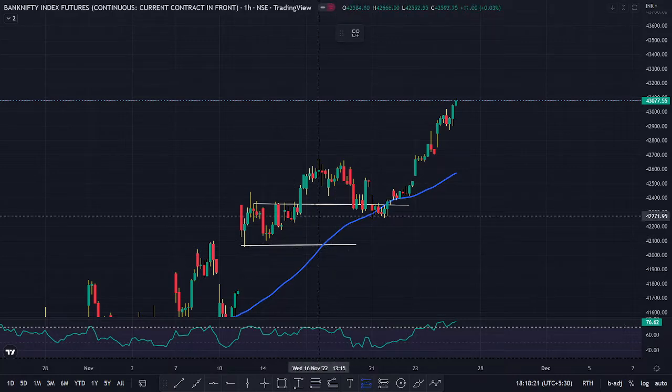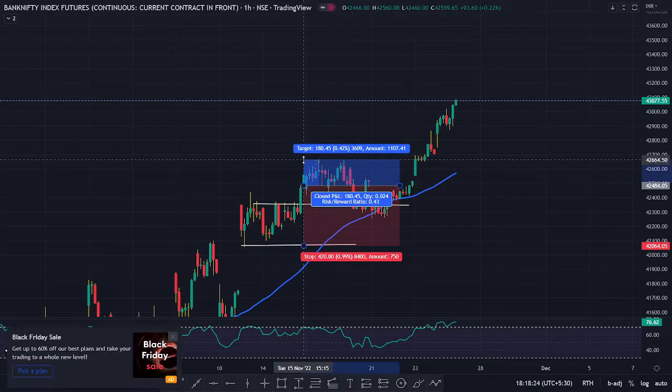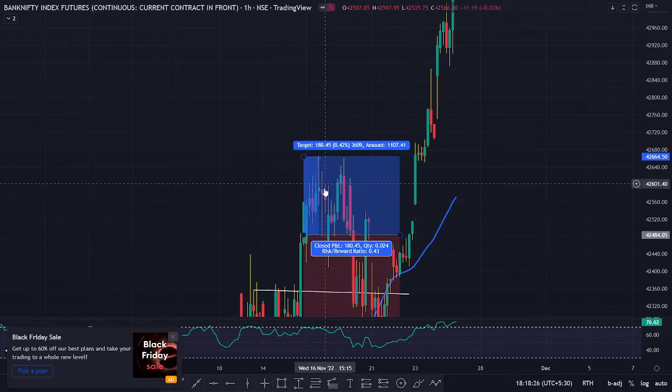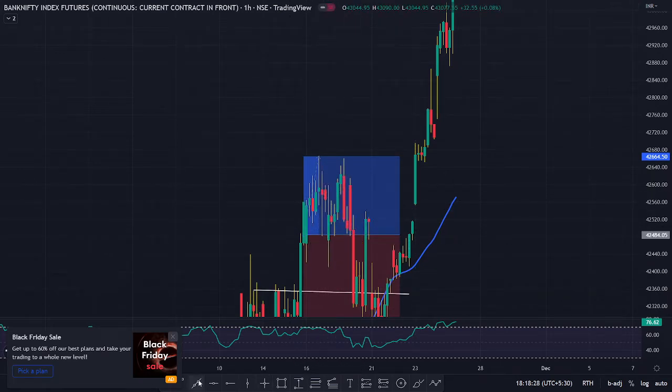Now after this swing high, you notice that the market went up quite some time till the swing high was created. Two red candles here. So this is going to be a swing high.